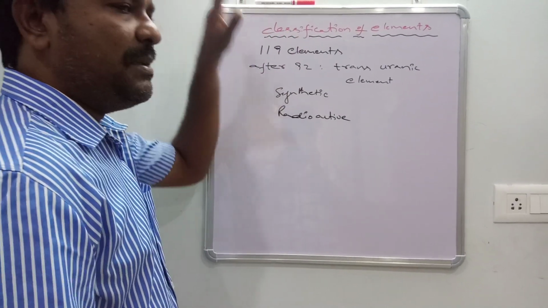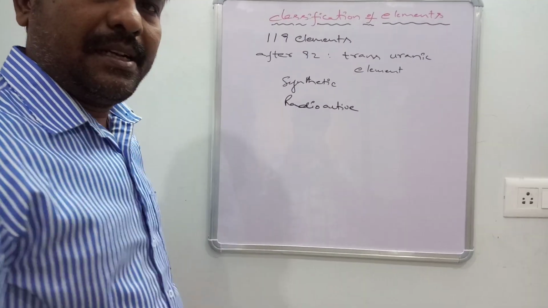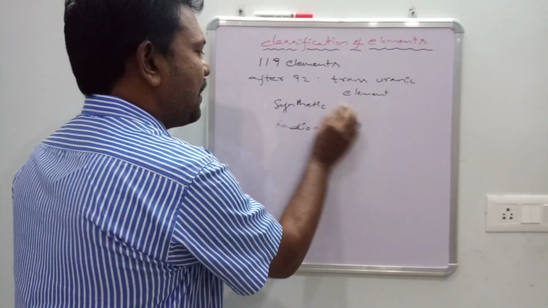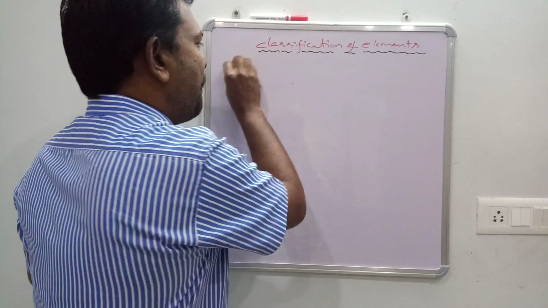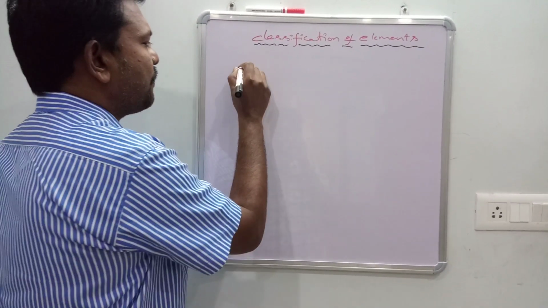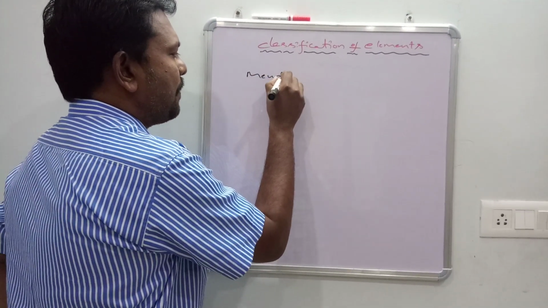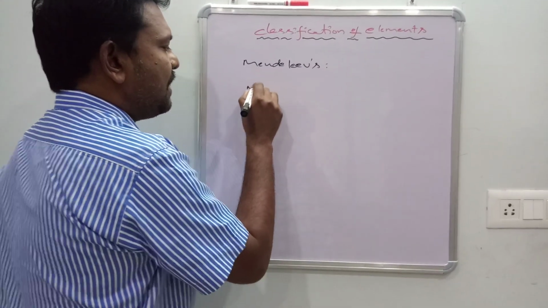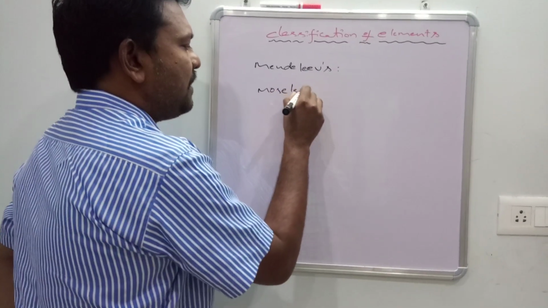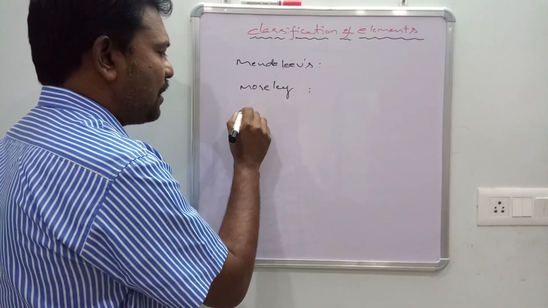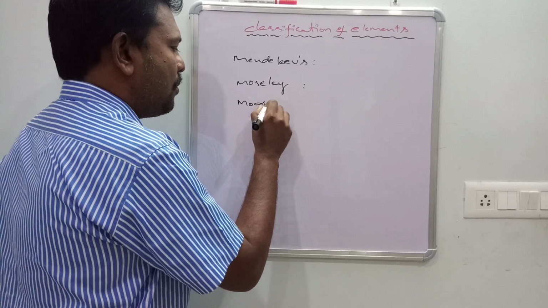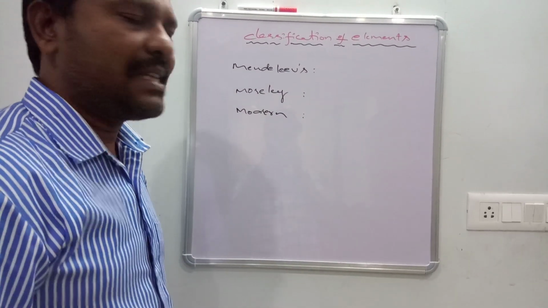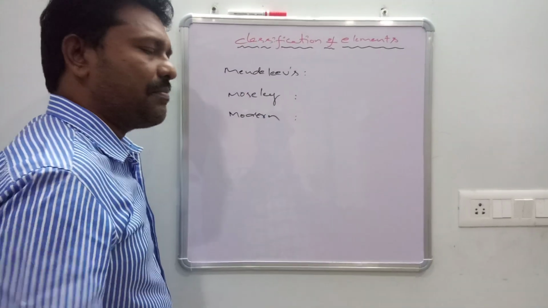The 119 elements are classified by different classifications, like Mendeleev classification. One is Mendeleev's classification, the second is Moseley classification, and the third is the modern periodic table or long form of periodic table. Three types of classifications are there.